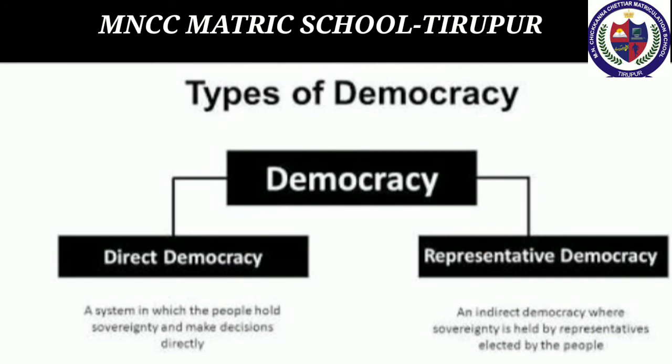Direct democracy, when the people themselves directly express their will on public affairs. The type of government is called pure or direct democracy. Example, ancient Greek city-states. Indirect democracy, when the people express their will on public affairs through their elected representatives. The type of government is called indirect or representative democracy. Example, USA and UK.